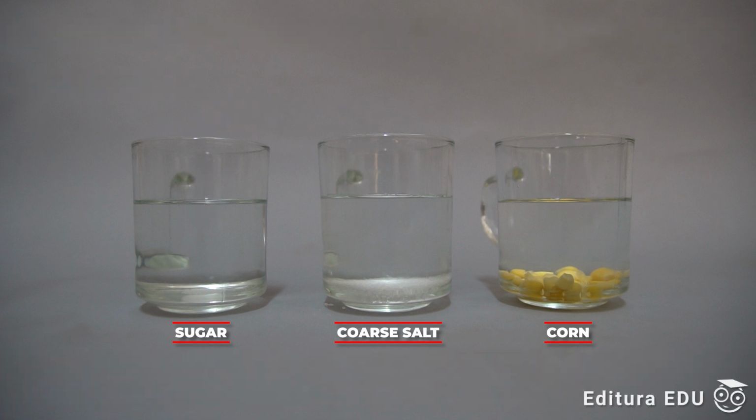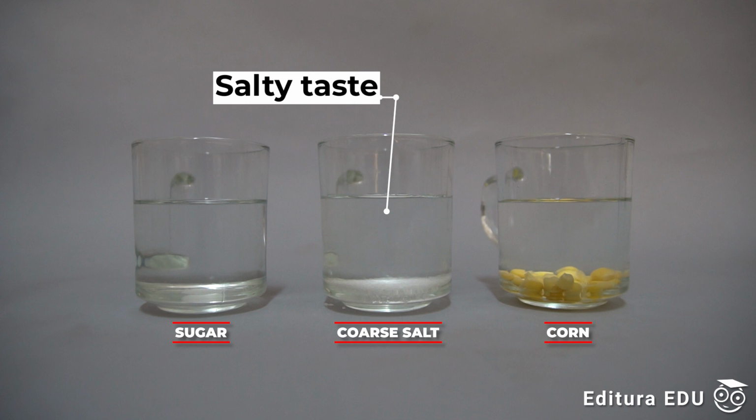Moving on to the second glass, we can see the coarse salt on its bottom. Does this mean that salt is not soluble in water? We can easily check by tasting the mixture. It's salty, so the salt has started to dissolve in the water.